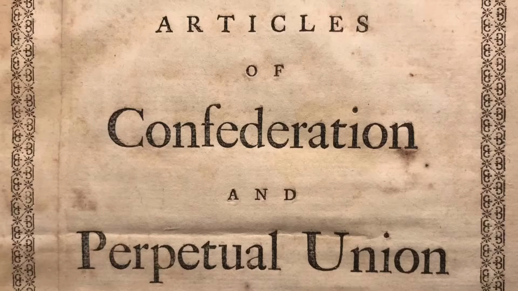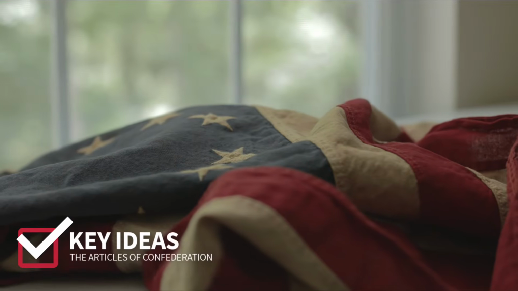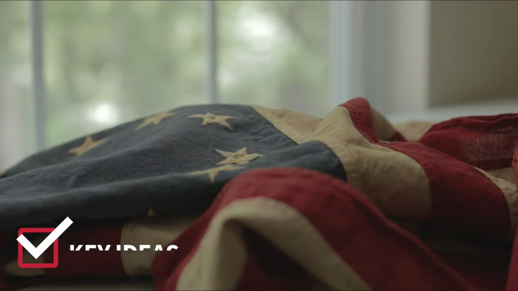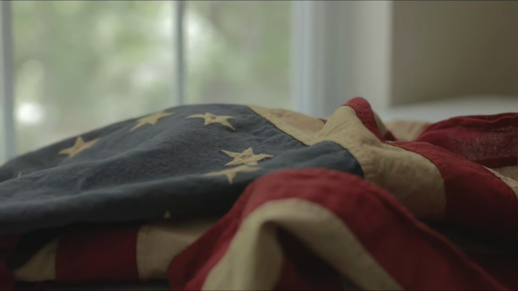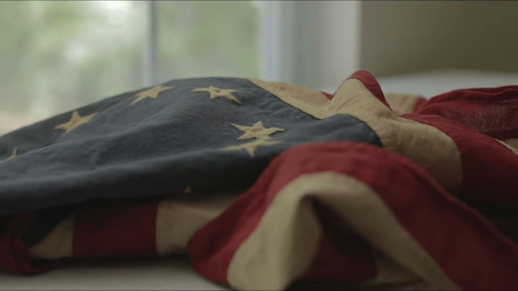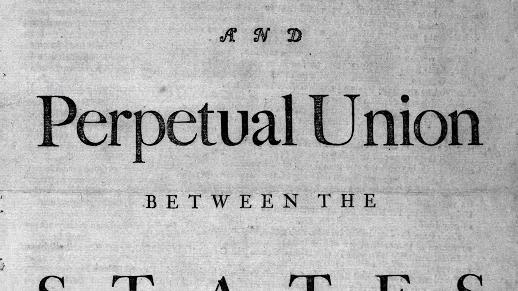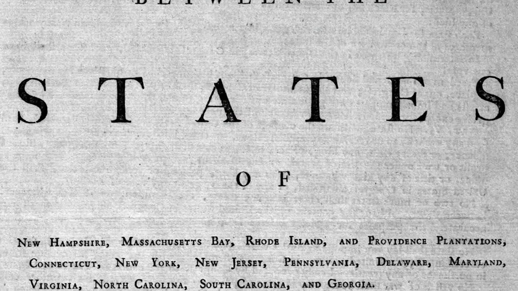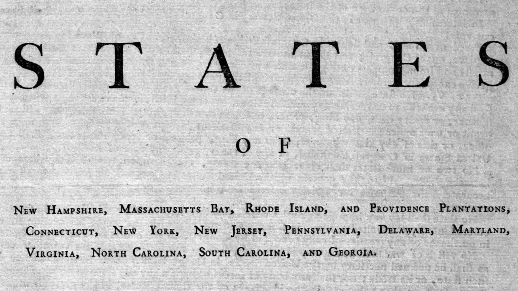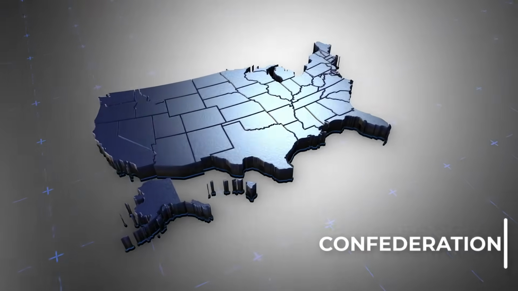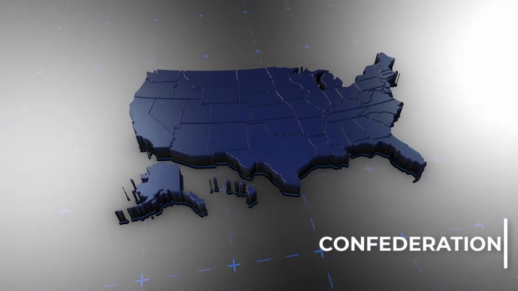Let's get at it. The Articles of Confederation was the first Constitution of the United States, adopted in 1781 during the Revolutionary War. It established a loose alliance of the 13 original states, serving as a framework for national government until it was replaced by the U.S. Constitution in 1789. The Articles aimed to preserve the independence and sovereignty of the states while unifying them under a confederate system of government. A confederation is a political alliance of independent states that unite for a common purpose.